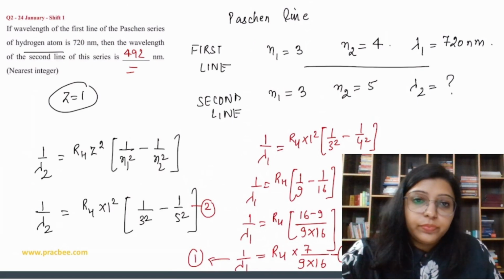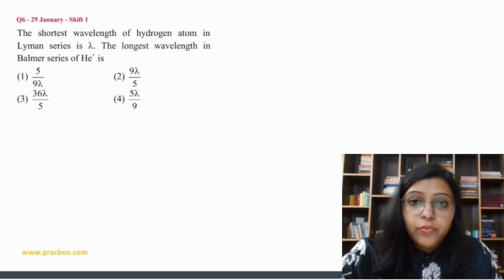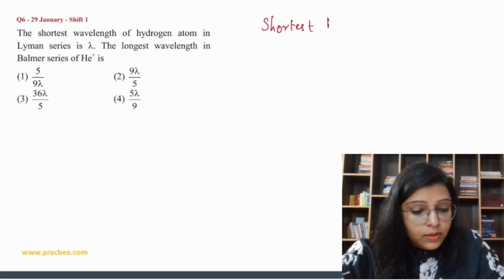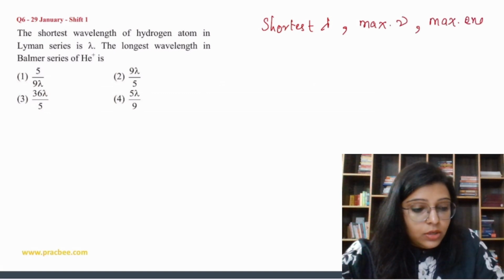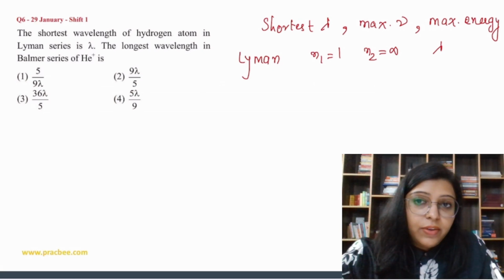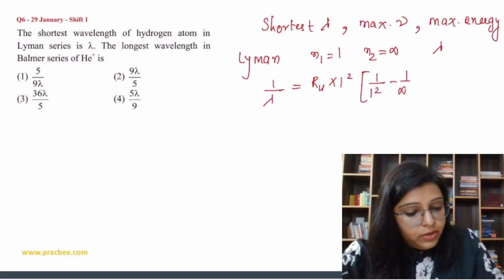Clear? Now let's do the next question. The shortest wavelength of hydrogen atom in Lyman series is lambda. Shortest wavelength means maximum frequency, and maximum frequency means maximum energy. So for maximum energy in Lyman series, N1 value is 1 and N2 value is infinity, and the wavelength is lambda. The question says the longest wavelength in Balmer series of He plus is. So we can say 1 by lambda is equal to RH into 1 square upon 1 by 1 square minus 1 by infinity square.